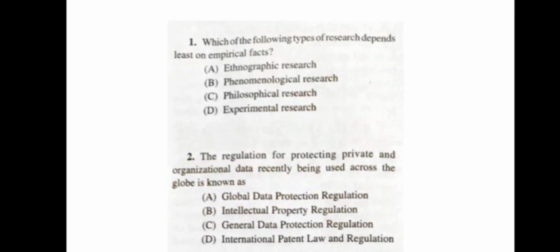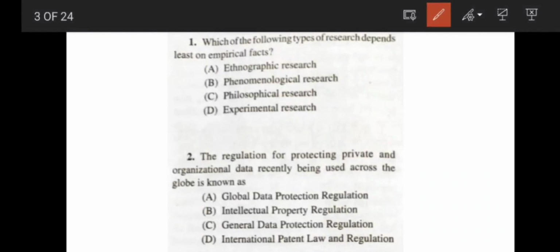So okay, let's begin. The first question asks, which of the following types of research depends least on empirical facts? Empirical fact means research which depends on observation and experiments. The options are ethnographic research, phenomenological research, philosophical research, and experimental research. From these options, only philosophical research does not depend so much on observation and experiment, so the correct answer should be option C.